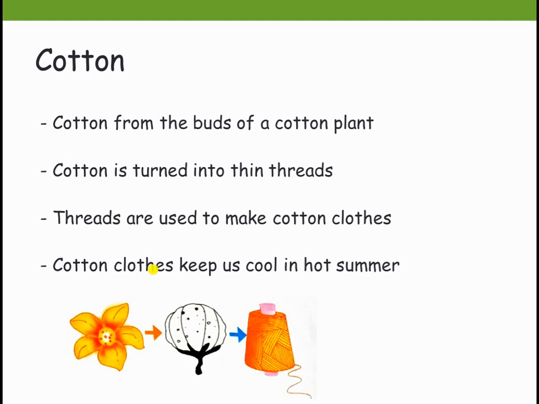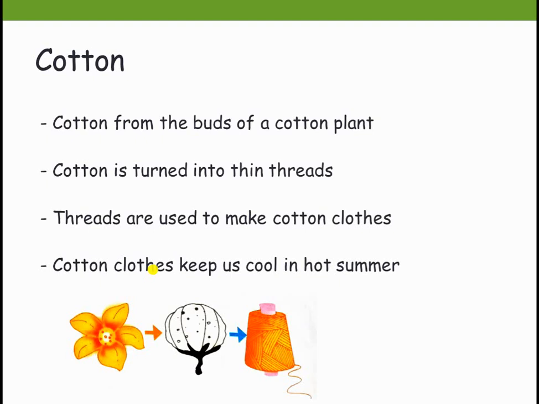Cotton clothes keep us cool in the hot summer, so we wear cotton clothes during the summer. It keeps our body cool during the hot summer.